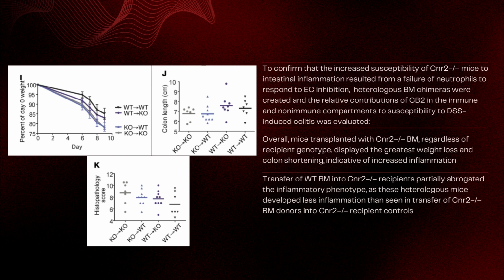What was found from this was that, overall, the mice transplanted with the CNR2 negative bone marrow, regardless of recipient genotype, displayed greater weight loss in figure I, and colon shortening in figure J, which indicates increased inflammation, that is, neutrophil infiltration. Similarly, transfer of wild type bone marrow into a CNR2 negative recipient partially abrogated the inflammatory phenotype, and these heterologous mice developed less inflammation than seen with CNR2 negative bone marrow donors into CNR2 negative recipients.